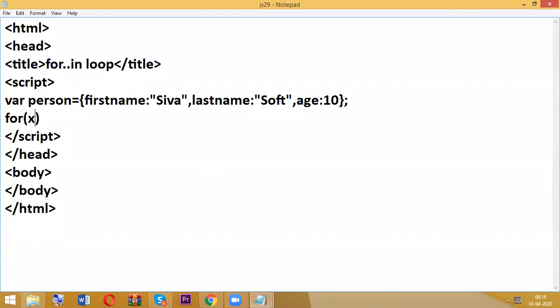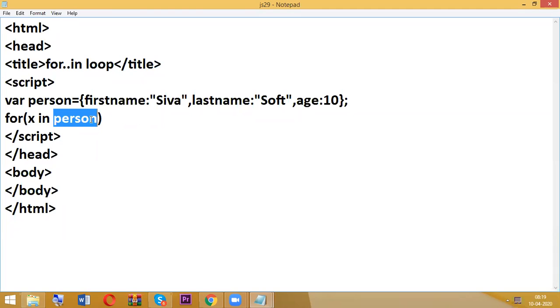So user defined. You can give anything. User defined means anything. Now I gave here x. What is my object name? Person. So in this person object, how many properties do we have? Three properties: first name, last name, age. All the three properties